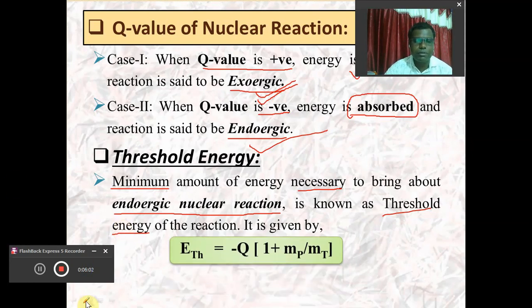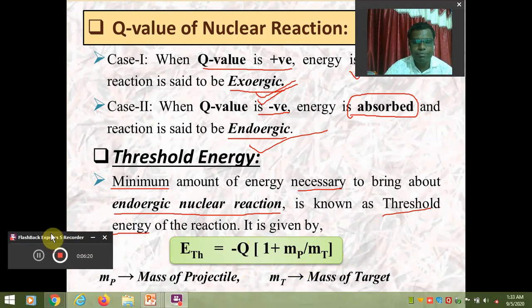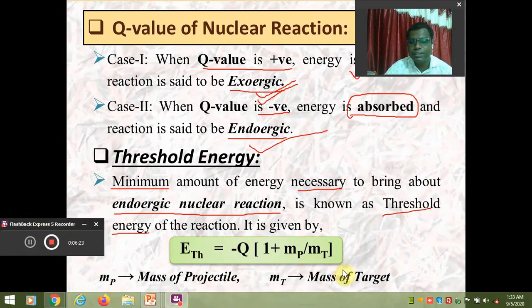be calculated with the help of the Q value. The threshold energy is minus Q value into the bracket 1 plus mass of P divided by mass of T. What are P and T? P is the projectile, and T is the target. So the threshold energy can be calculated with the help of the Q value of the nuclear reaction, and for that purpose we will also require the projectile and the target.